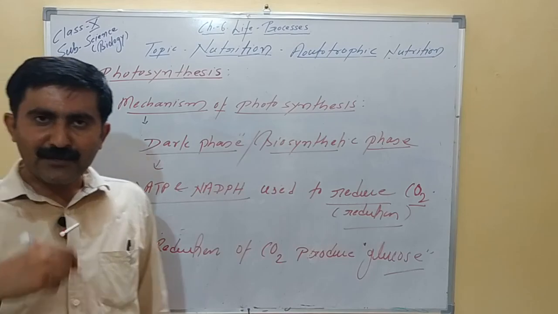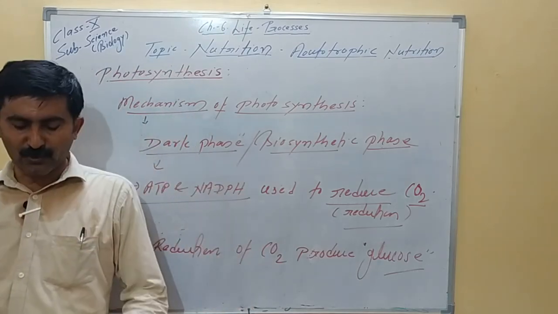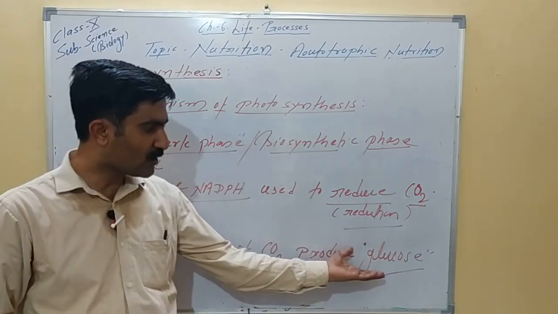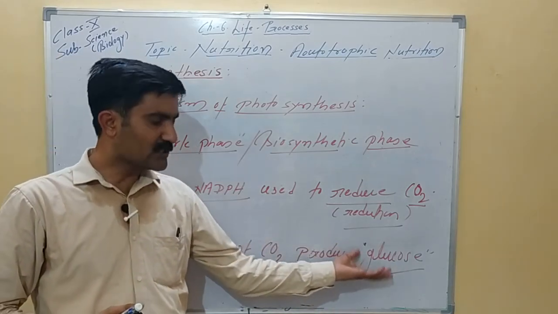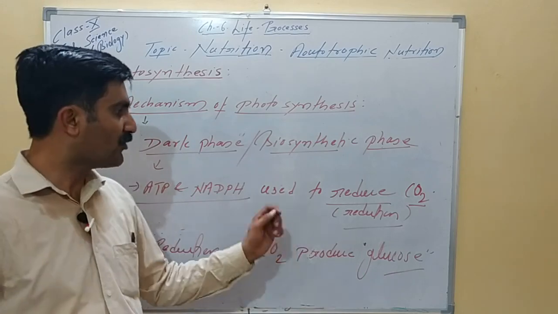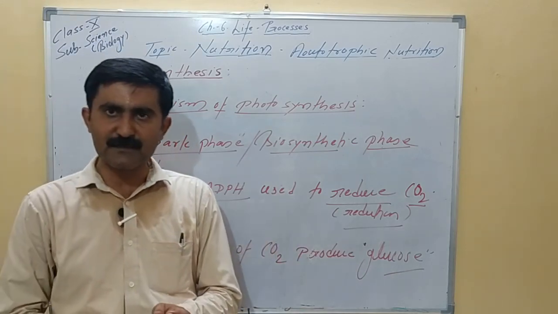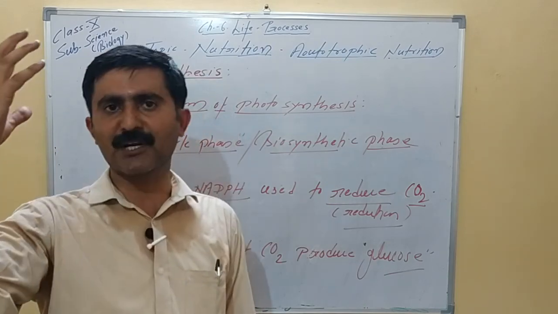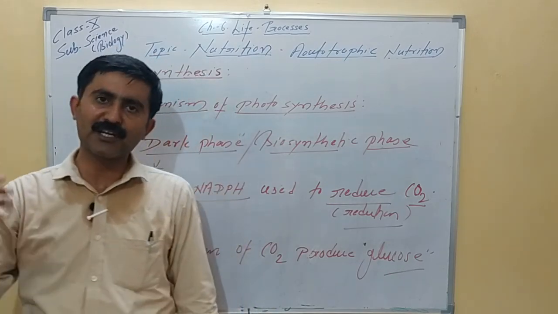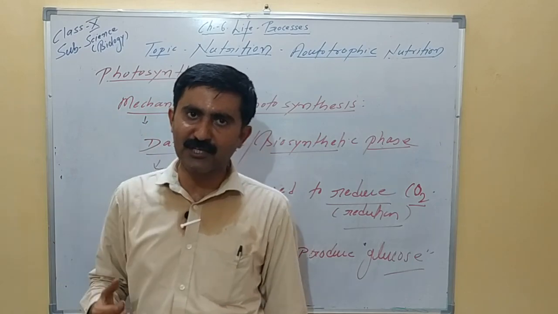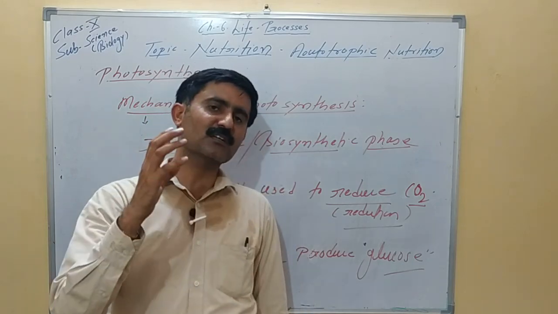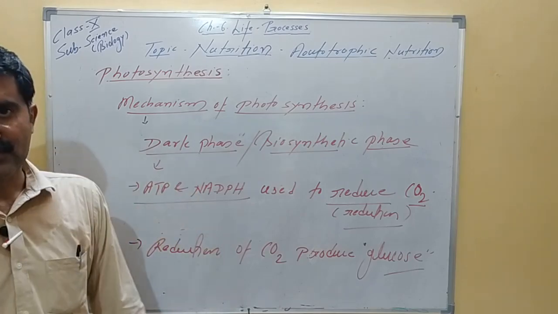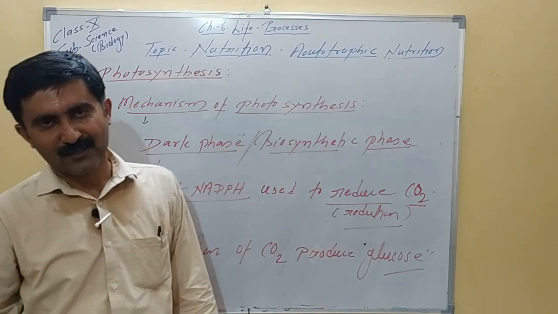And if we now look into the overall importance of photosynthesis, photosynthesis helps in formation of glucose. Glucose is the main end product of photosynthesis. Along with this, photosynthesis produces oxygen. Photosynthesis also helps in absorption of carbon dioxide. It balances the oxygen and carbon dioxide level in the atmosphere. So these are some basic concepts related to photosynthesis. This is how the plant prepares its food. Okay, thank you.